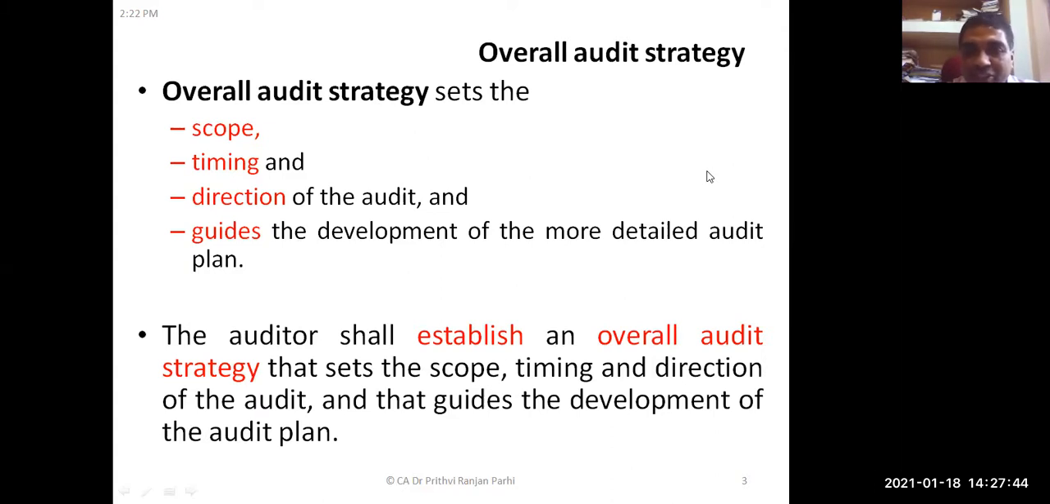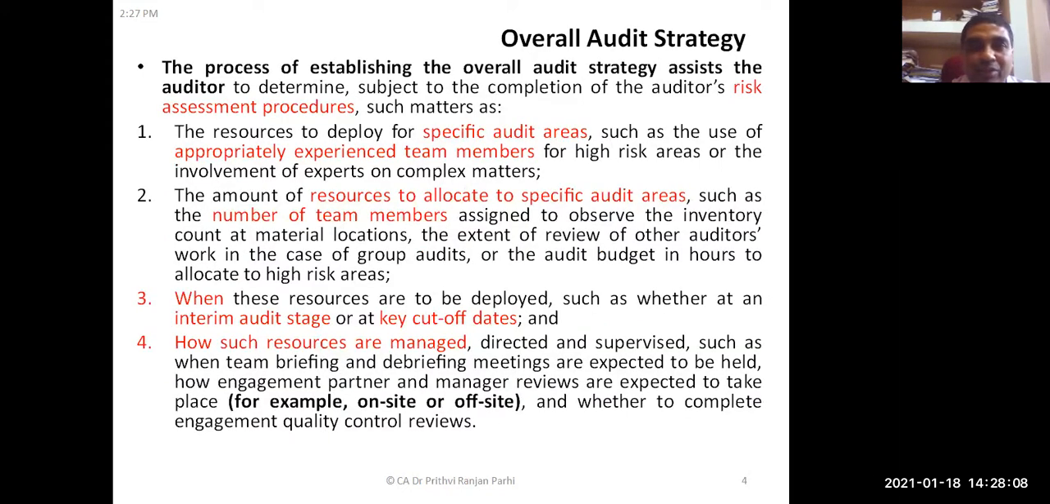Auditors establish an overall audit strategy that sets the scope, timing, and direction of the audit, and that guides the development of the audit plan. So the auditor's responsibility is to develop an overall audit strategy. The scope of the audit should be mentioned, the timing, when it is to be started and when it is to be completed, and the direction. And it should help in the development of a good audit plan.